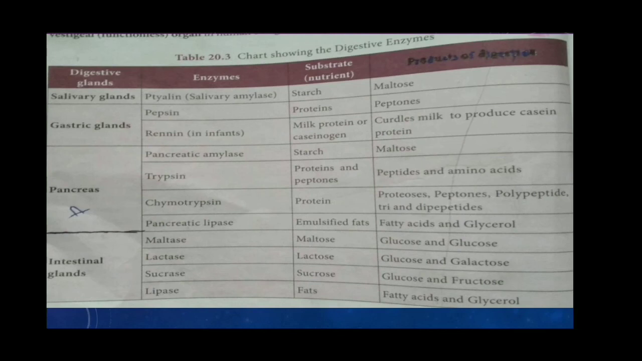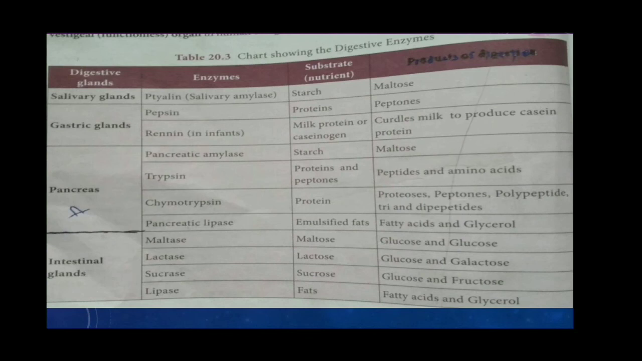Then we studied the pancreas. The pancreas is a leaf-shaped gland. It is a dual gland that performs both exocrine and endocrine functions. The exocrine part secretes pancreatic juice. The endocrine part secretes hormones such as glucagon and insulin. It maintains the blood sugar level.